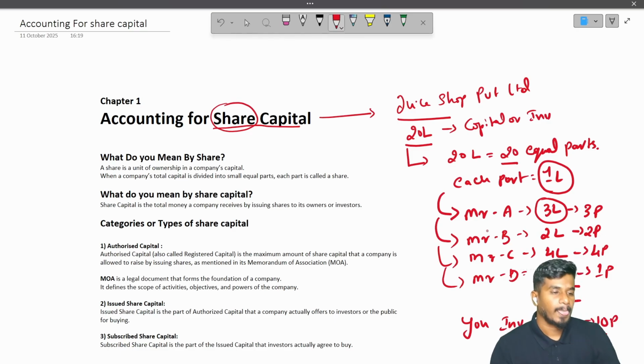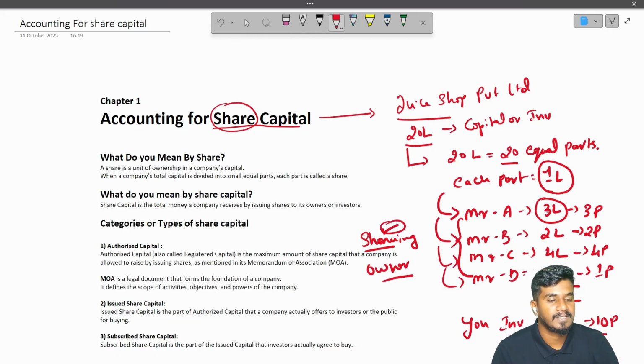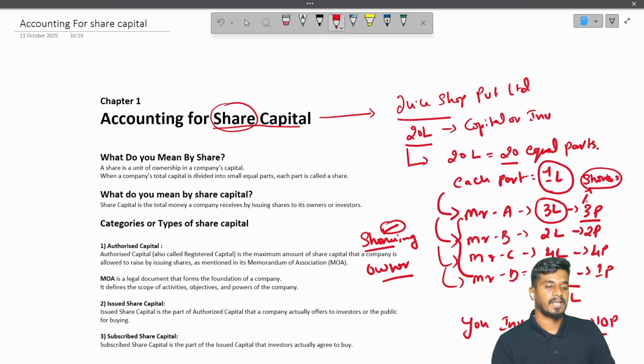So all of your friends are sharing your investment, and they are also part owners of your business. Since they are sharing, these parts are called shares.